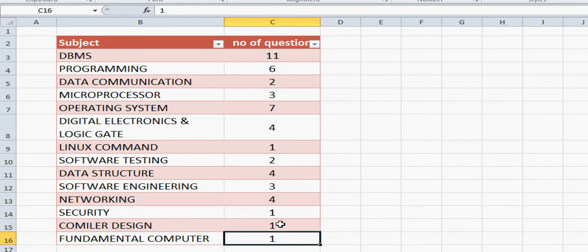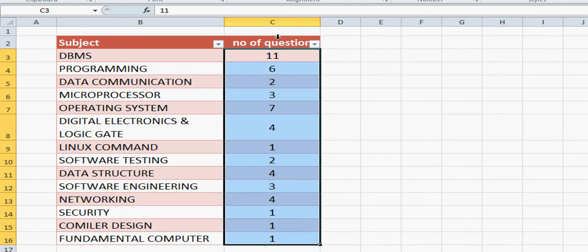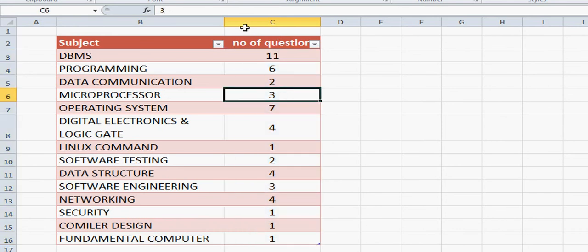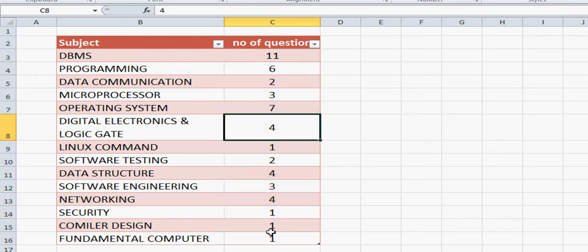Then fundamental computer, you may see 1 question. Nowadays there is a trend of 1 question regarding new technologies, maybe towards Android or anything. But this may be a traditional pattern which is followed by the IBPS specialist officer exams in the previous years.